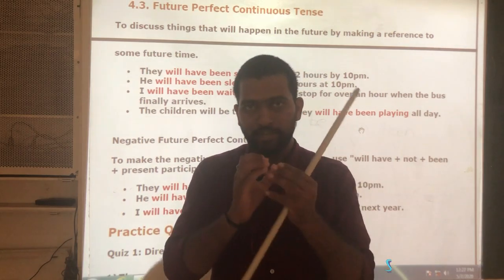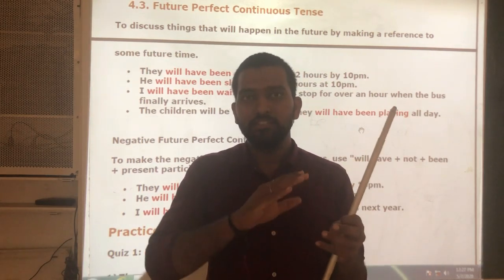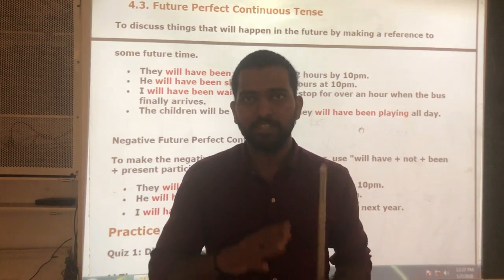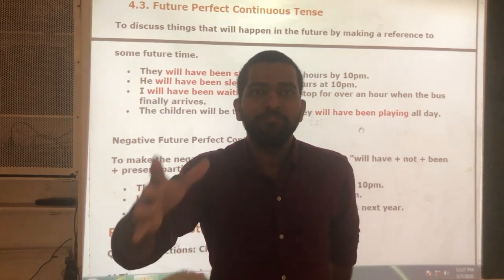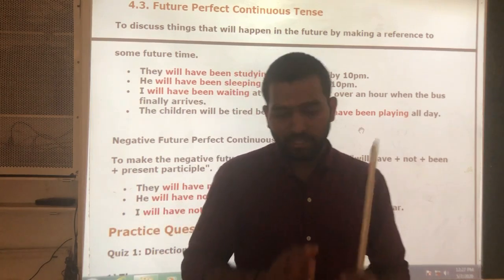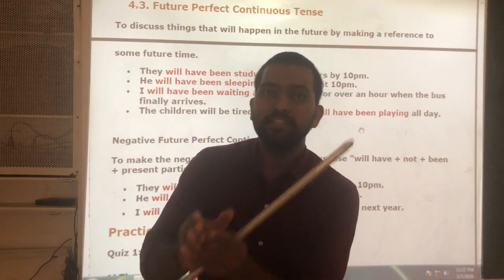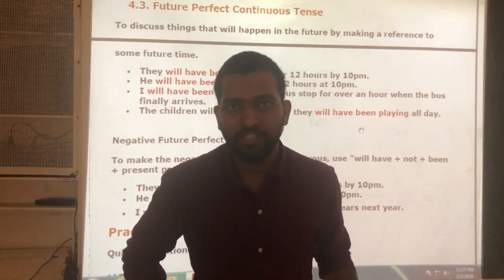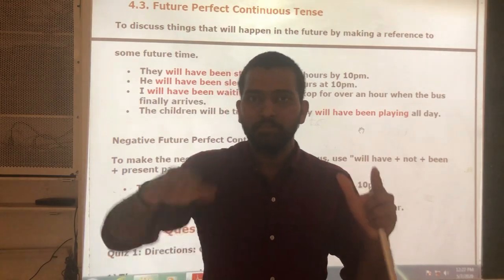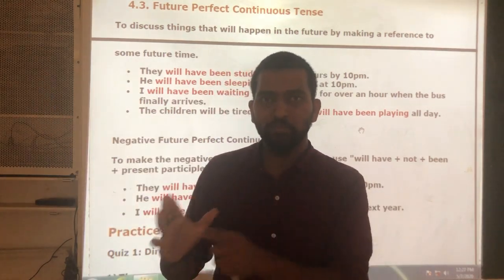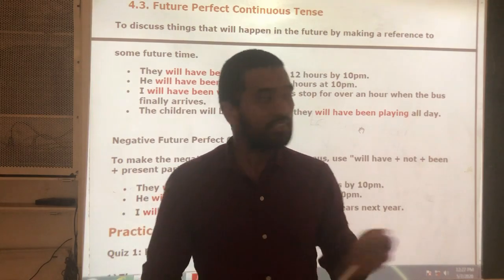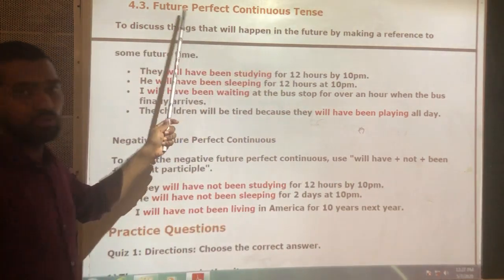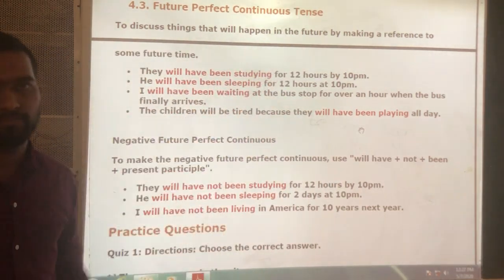Listen carefully. When some action is planned that is going to happen in future, and it will be going on for a particular period of time, for a particular duration of time in the future, then we will use this future perfect continuous tense.